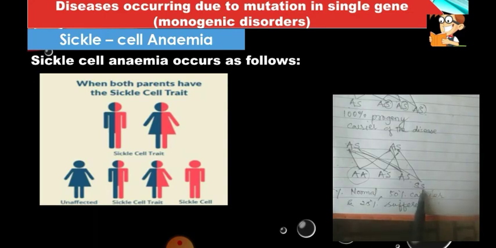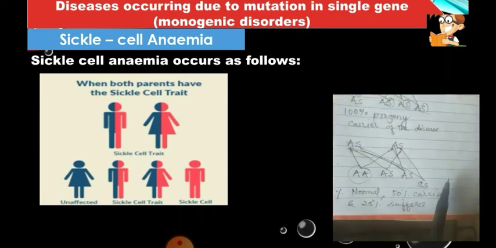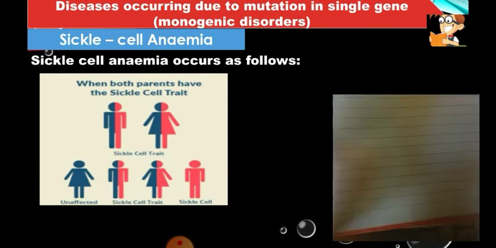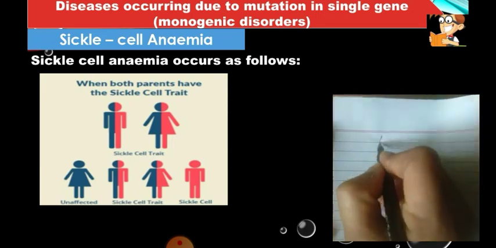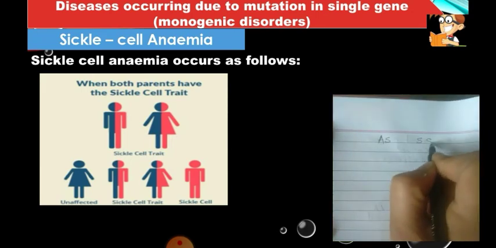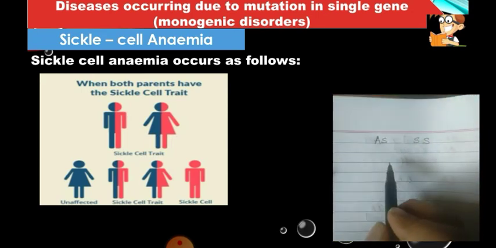Now let's see the fifth condition, that is one is a carrier and the other is a sufferer. What type of combinations can we get? Let's see what type of progeny they produce.